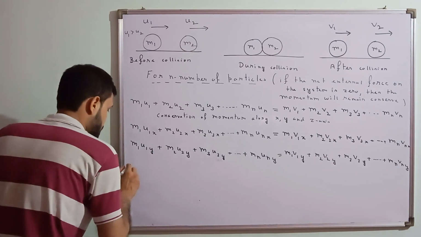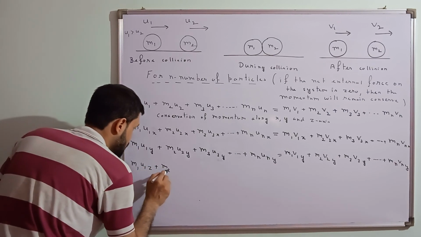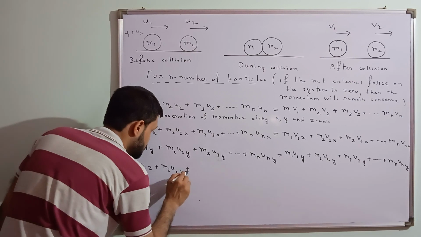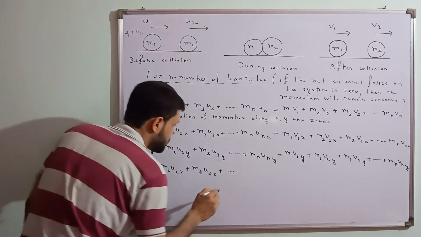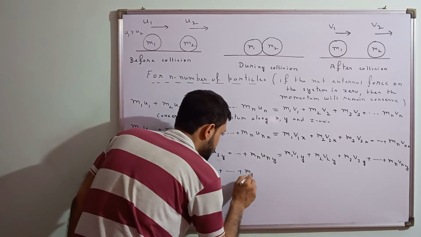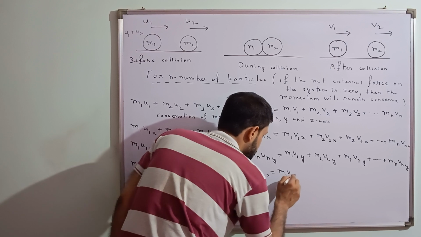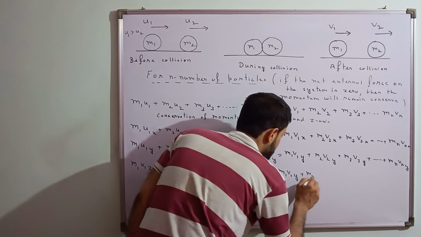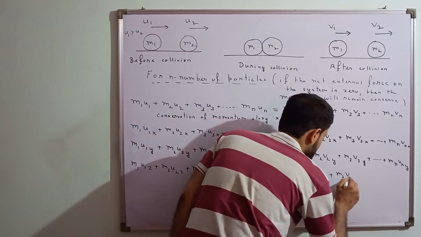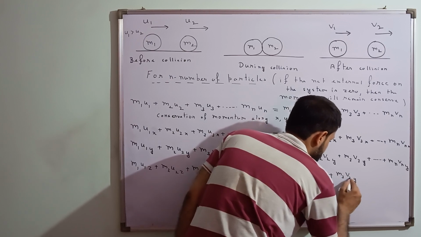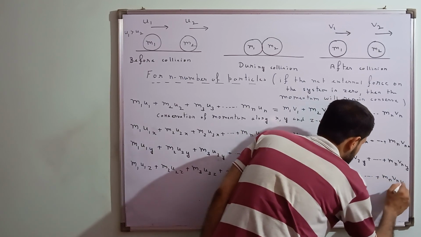Okay, and we'll be solving that. m1 u1z plus m2 u2z plus m3 u3z plus up to mn unz is equal to m1 v1z plus m2 v2z plus m3 v3z plus up to mn vnz.